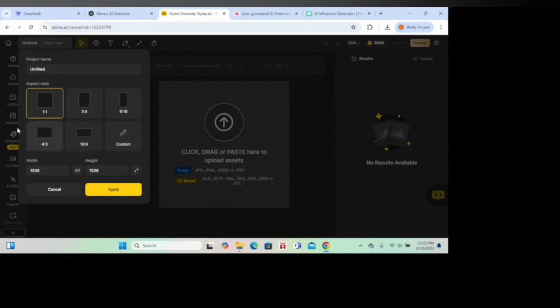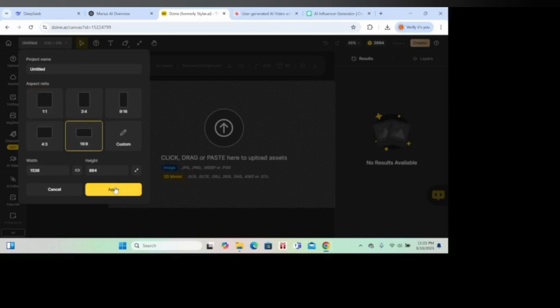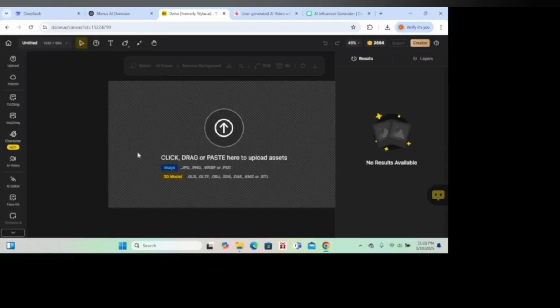So the very first thing, you come to Design AI and choose the dimension or the ratio that you want. For instance, we want long video form. I'm going to choose this one, then apply, or start creating. On your left-hand side, you have somewhere you can upload, you have assets, text to image, image to image, character consistency, AI video, AI editor, face kit, and a lot more.